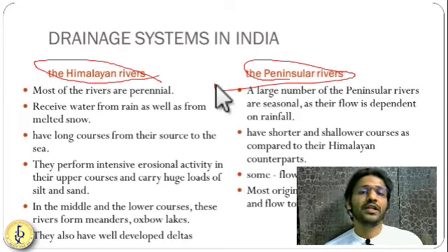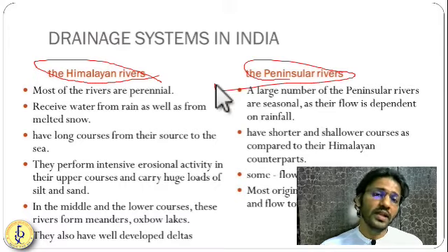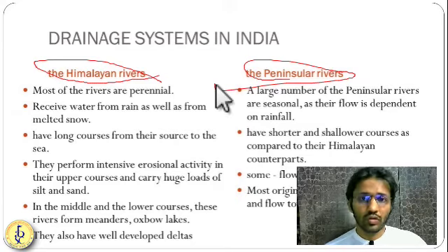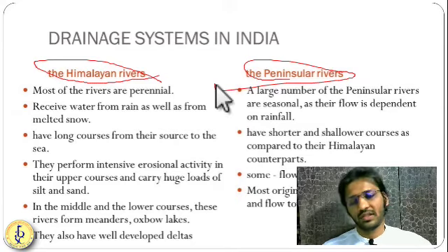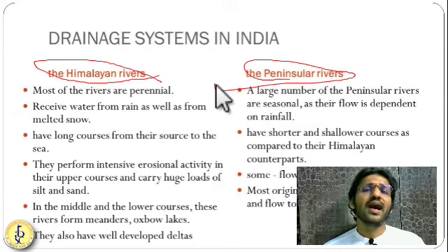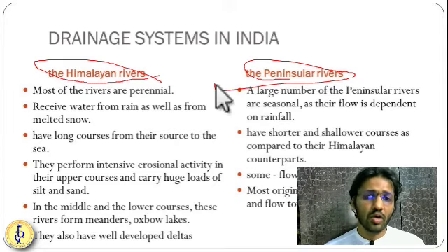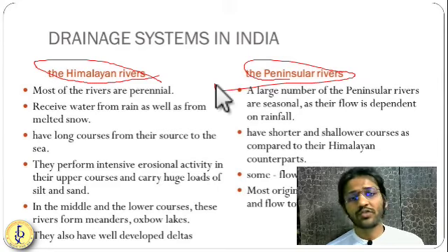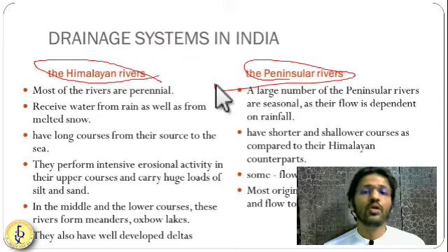Okay, since we know the peninsula was developed during the Gondwana times, a few million years back, these river systems have also been developed from that time. So these are the oldest river systems. They are shortest. They are not flowing very fast like Himalayan river systems. Himalaya is very tall, so river speed is very high. The peninsula is not very tall. The Western Ghats are not very tall, so that's why they are also very slow rivers.